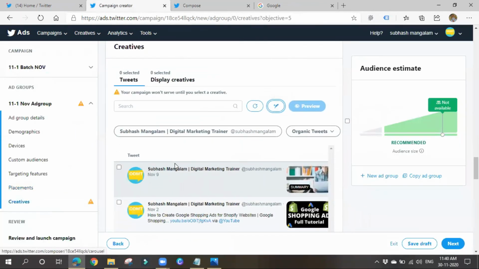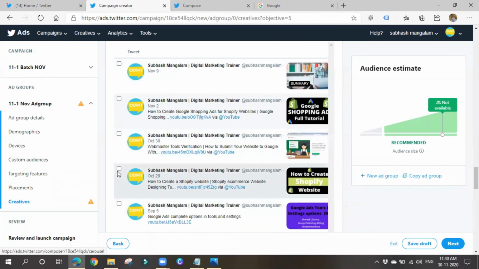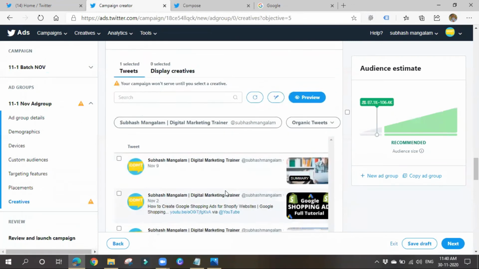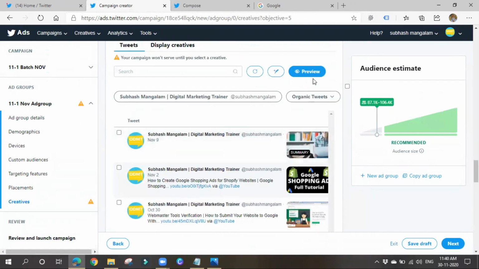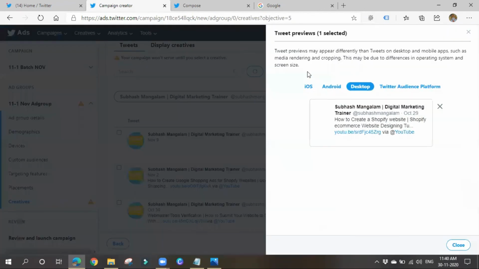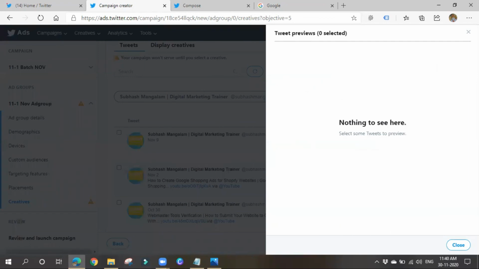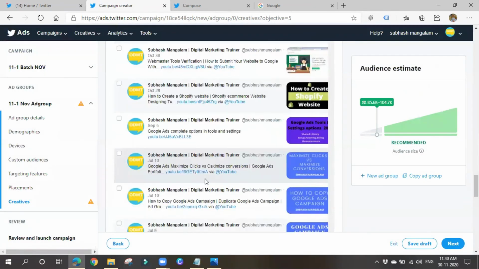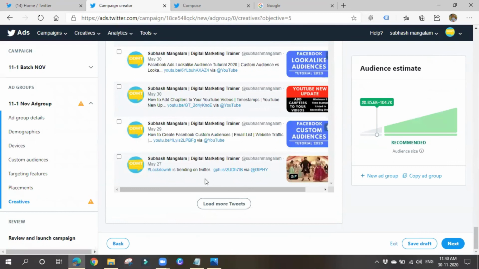So or else you can directly go and choose something which you have already tweeted and all. You can make it as an ad. Okay, so you can also see the preview how it looks and all. So like this it will look. Okay, you can also go for only text as it is a text based platform. You can also go for text only,